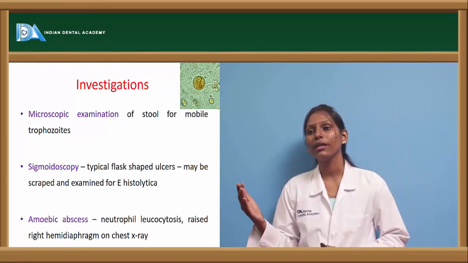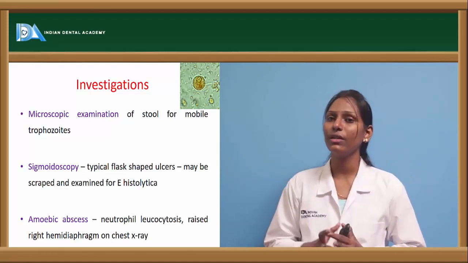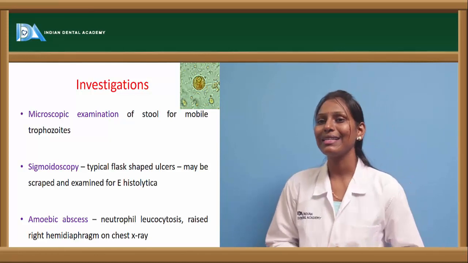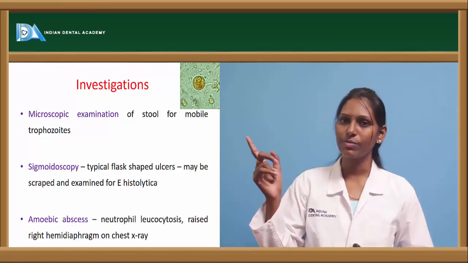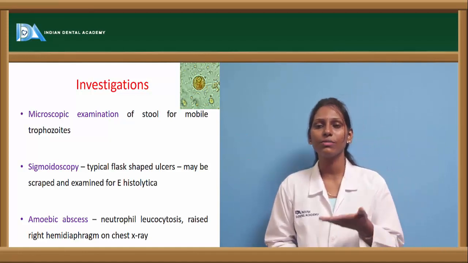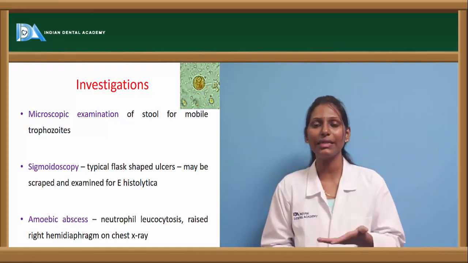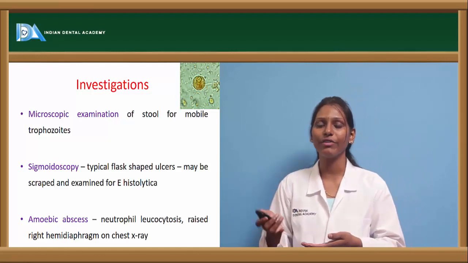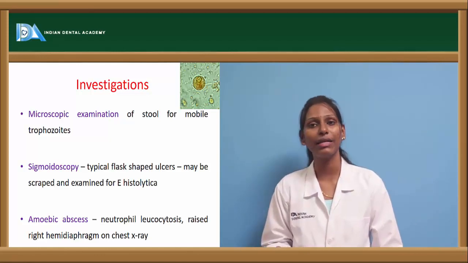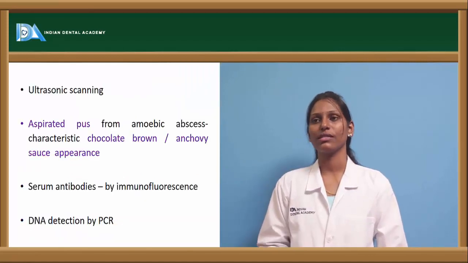Amoebic abscesses will show neutrophil leukocytosis and a raised right hemidiaphragm on the chest X-ray. This is because of hepatomegaly. Okay, this is because patients usually present with a tender and enlarged liver. In these cases, there will be a raised diaphragm on the right side, that is, a raised right hemidiaphragm can be seen on a chest X-ray.